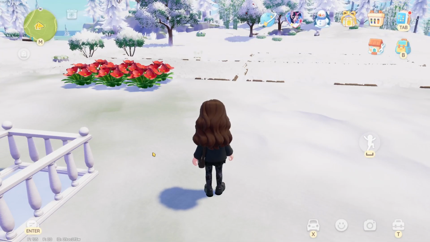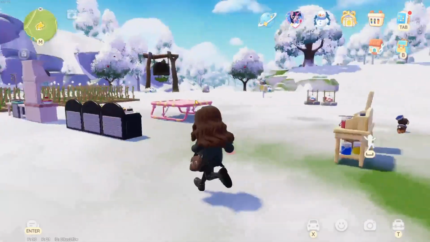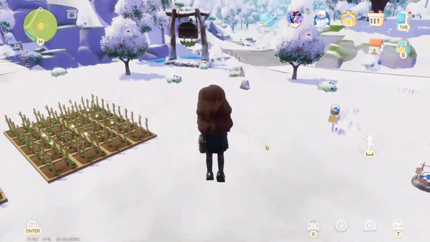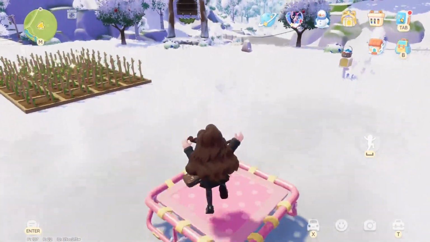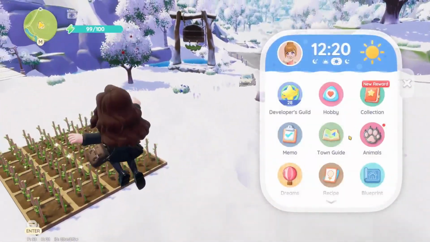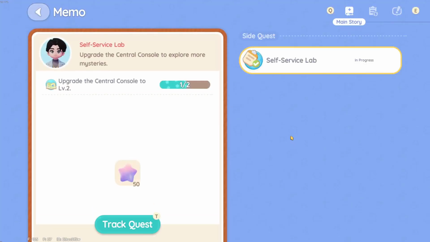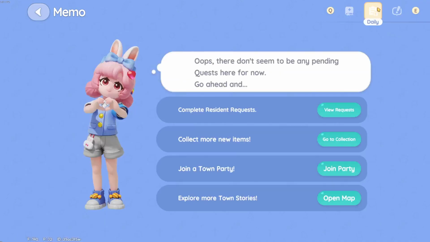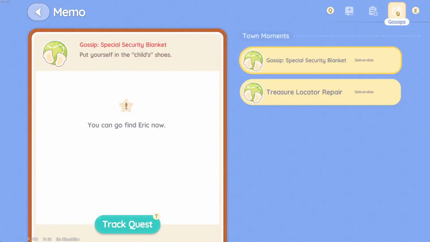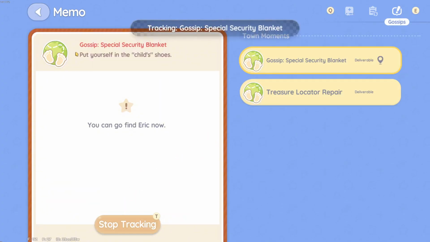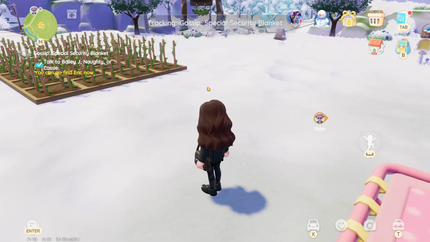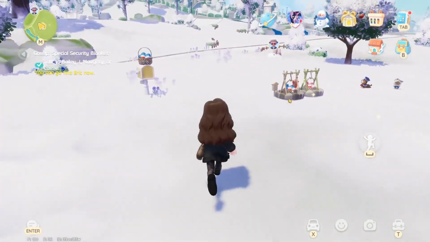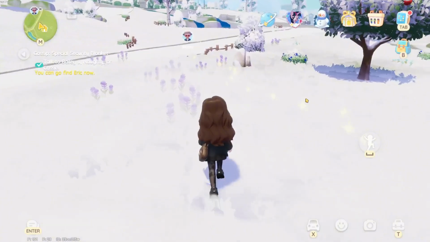In this video, I'll be showing you guys how you can track your gossip quests in Heartopia. Basically, you are just going to go to your watch and go to memo. So there's main story here, there's daily, and then on the last one, we have gossips. So you are just going to track quests and it's going to show up here and show you the quests.